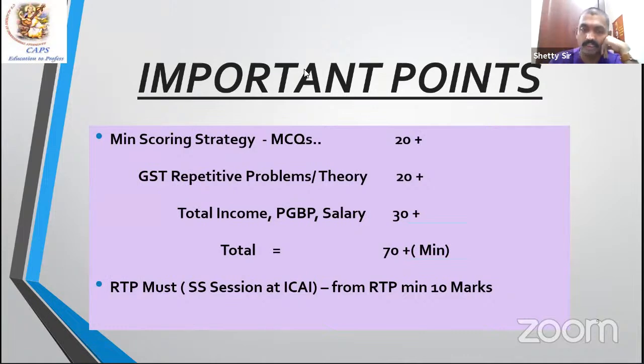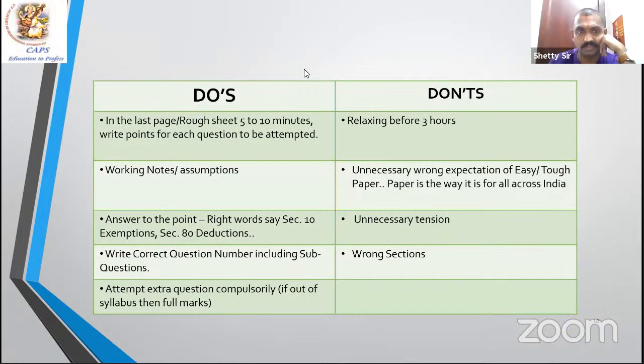Those are writing in November. So when I take the RTP session, you refer to that also. That is also relevant for you. Do's and don'ts, as every session I say: on the last page, like a rough sheet, make a mention of all the questions which you want to answer, some special point, section. Working notes are extremely important. Answer to the point, write the correct question number. There are a lot of sub-questions in this: 2 marks, 1 mark, 3 marks, etc.